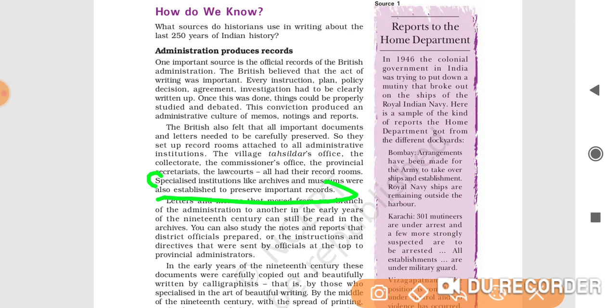So you can write the answer for this question from these paragraphs. In the first point, you write the reason. The main reason was that they believed that the act of writing was important. Then you will elaborate in the second point why they believed so. Because they believed that every instruction and plan had to be clearly written up so that it could be studied and debated in the future. And in the third point, you will write what they did for this: they established specialized institutions like archives and museums to preserve these important records. So this will be your answer.